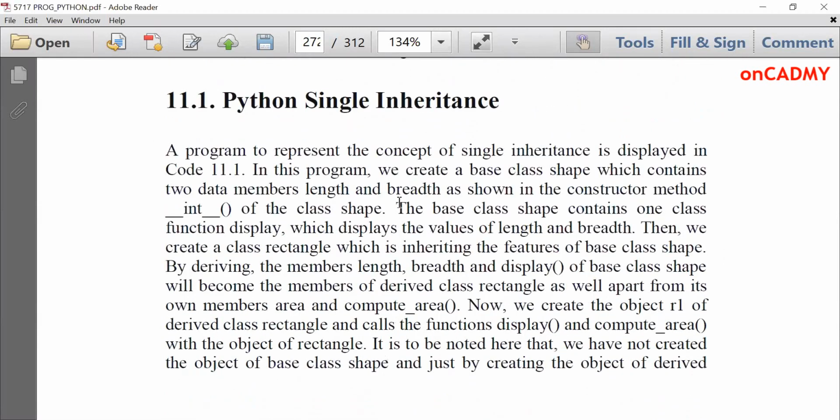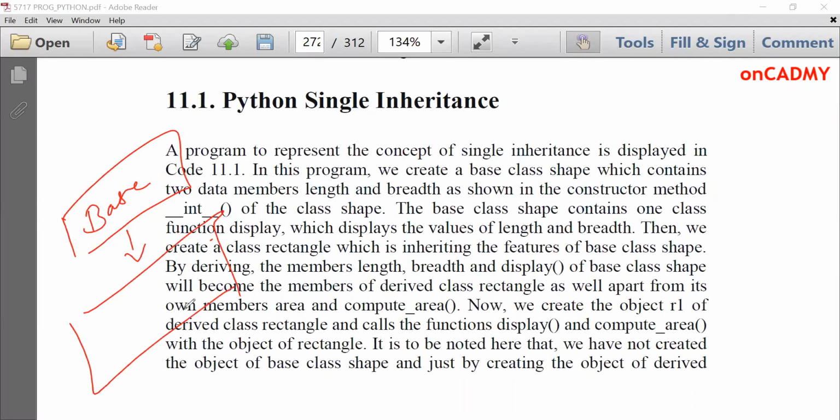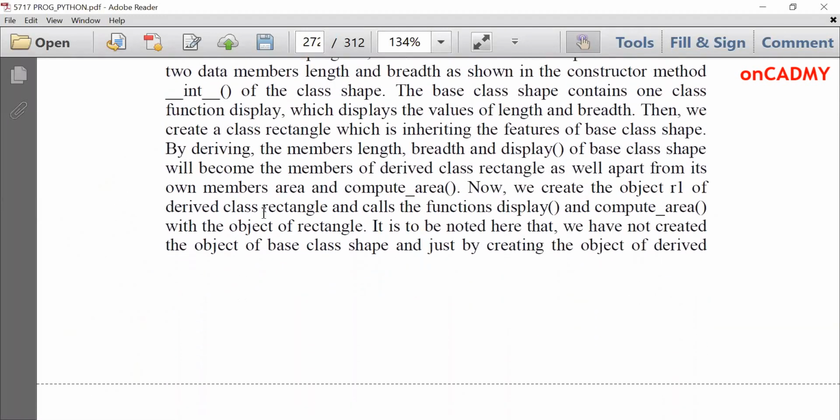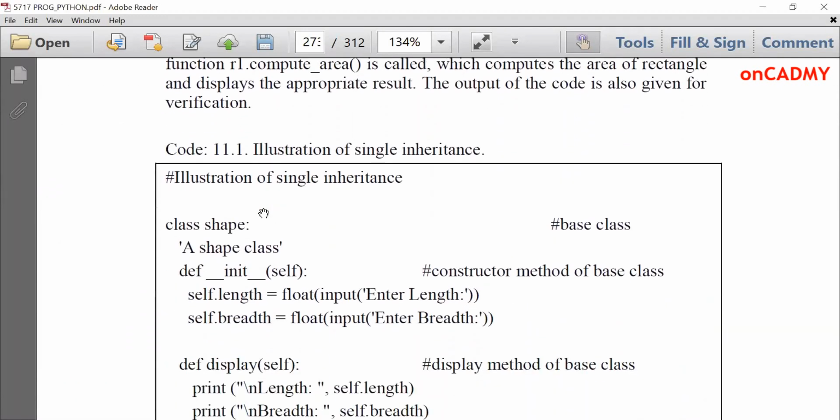Now, since there are various types of inheritance, we'll study single inheritance first. Single inheritance means there is just one base class and we are deriving a new class from it, and there is one derived class. This concept is called single inheritance. Single basically refers to the base class. That means there is only one base class from which we are deriving a new class. And let's understand through a program. Then it will be easier for you to understand.